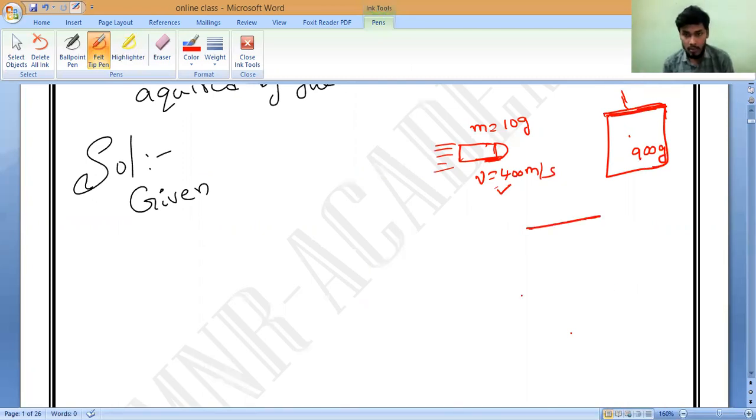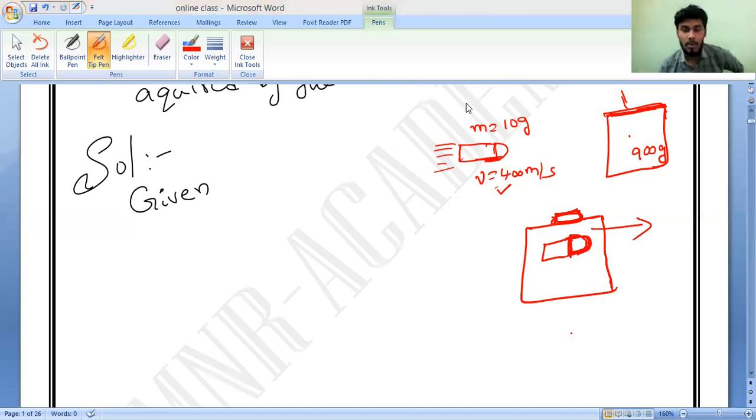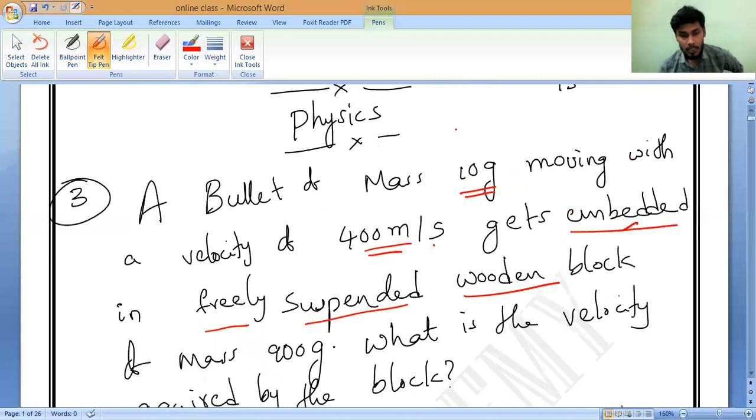The wooden block is there, a freely suspended wooden block. Now the bullet comes and is stuck inside. So along with the bullet, the wooden block also will travel some distance. Yes or no? Yes, sir. What is the velocity of the wooden block they are asking? Now you tell me, once the bullet is stuck inside, do we consider both masses or only a single mass? Both the masses, both bullet and block mass.